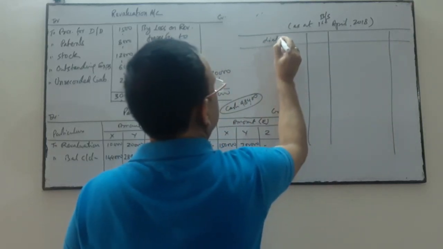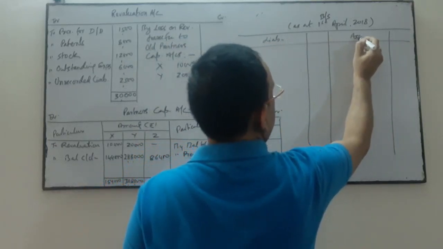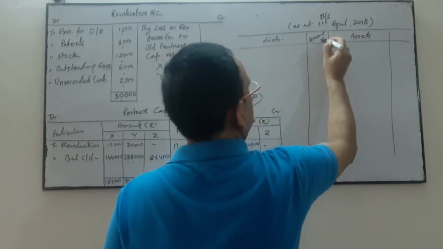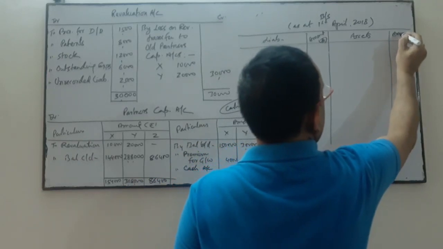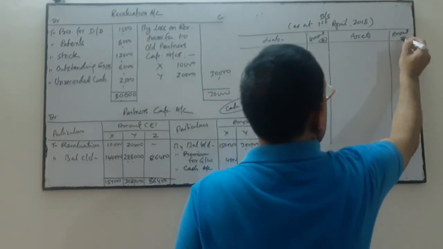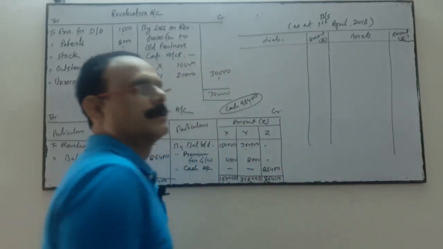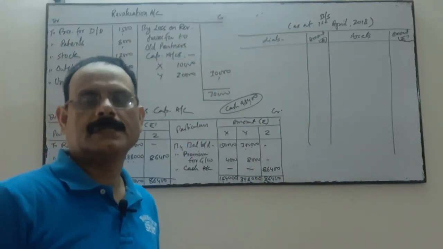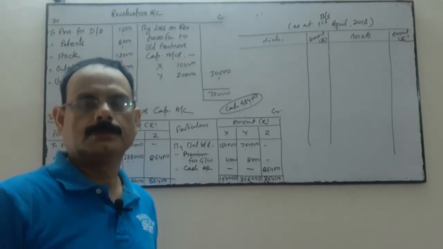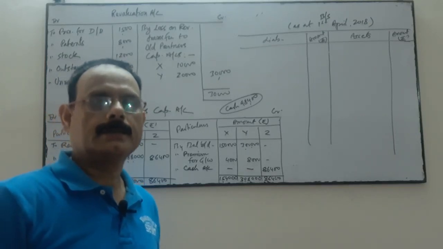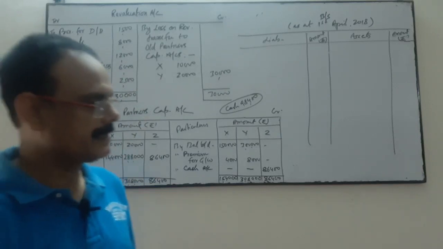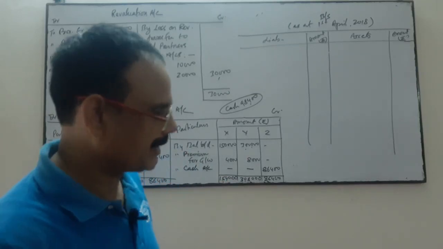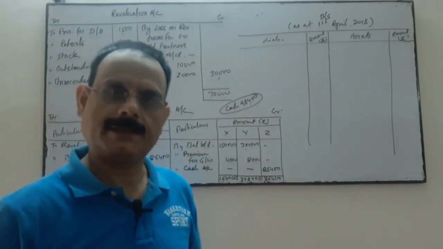Liability, assets, amount in rupees, amount in rupees. Should I write debit and credit in the balance sheet? Yes or no? No. Why? Because the balance sheet is a statement, it's not an account. So that's why we never write debit and credit in the balance sheet.